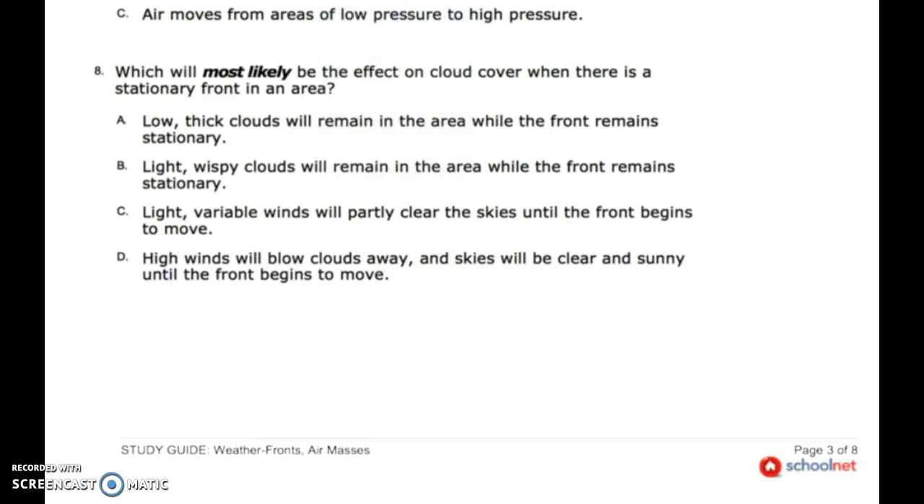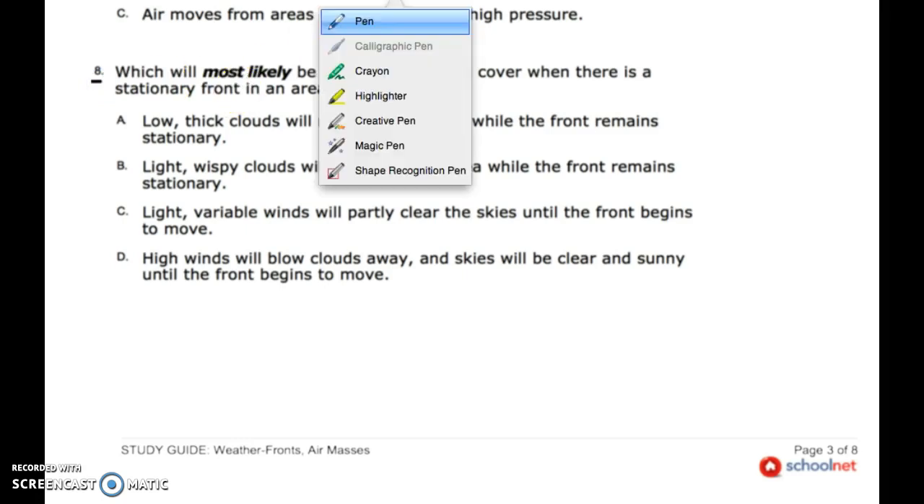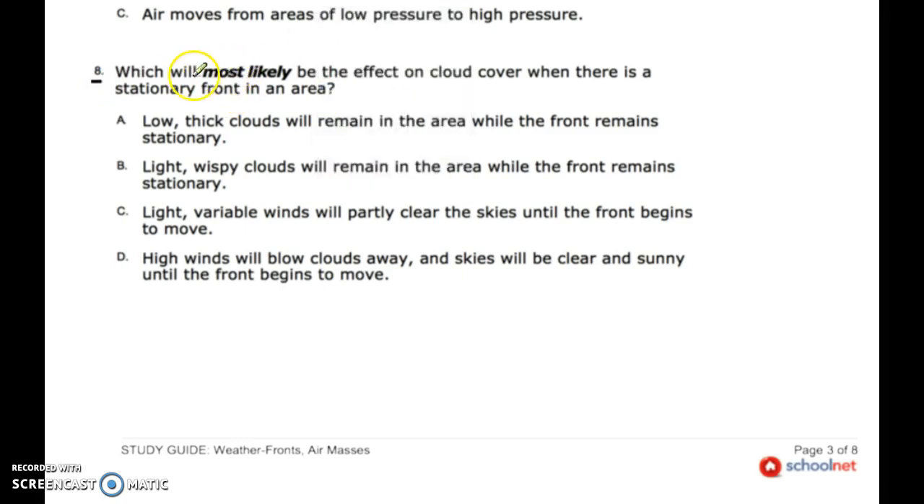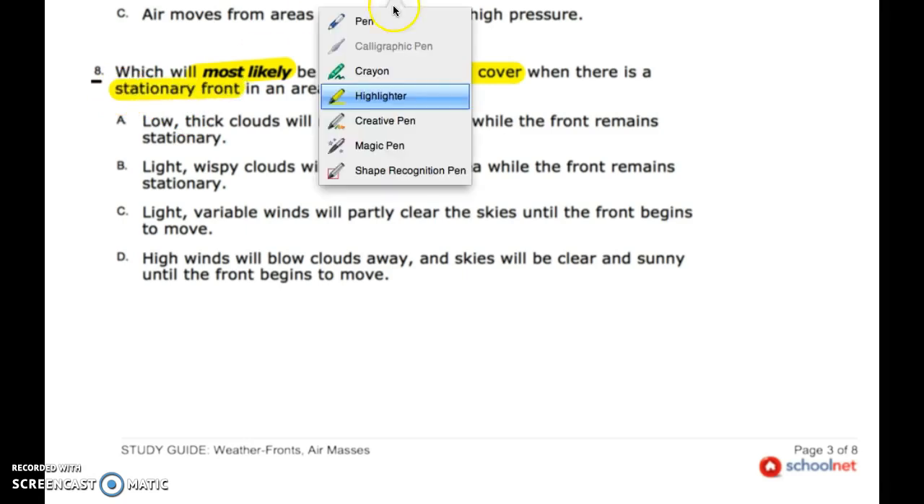All right, we're going to take a look at question number 8 in our review packet. There's that dreaded word again. What will most likely be the effect on cloud cover when there is a stationary front in an area?